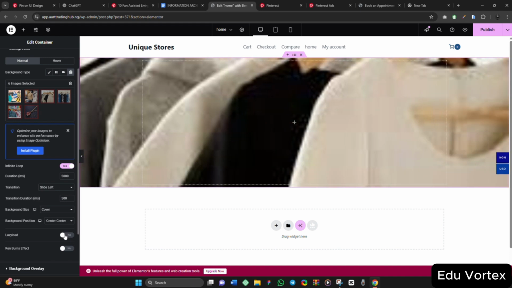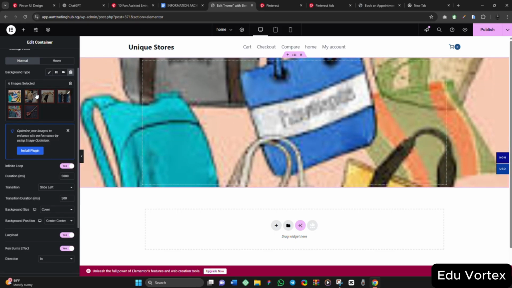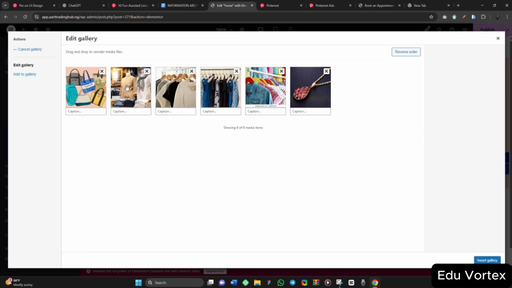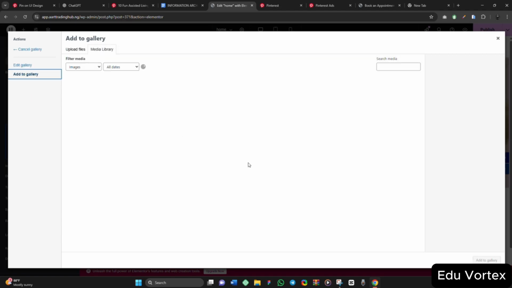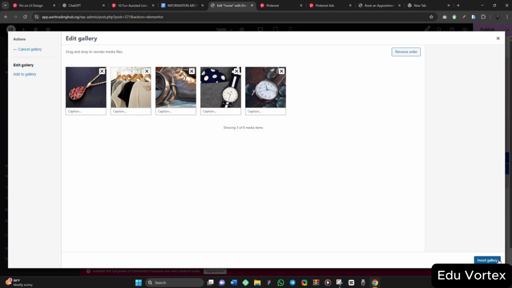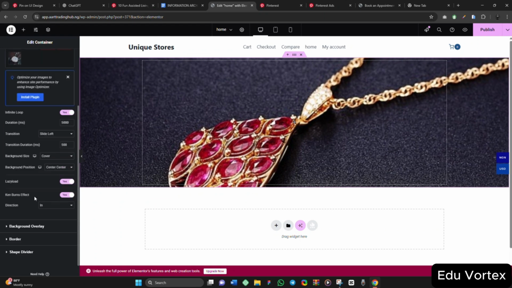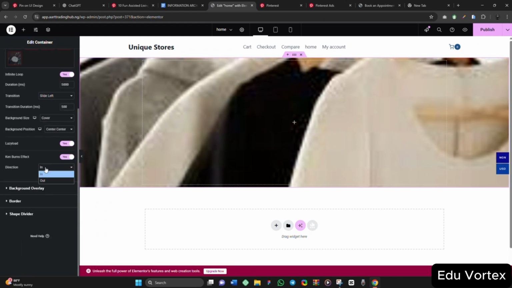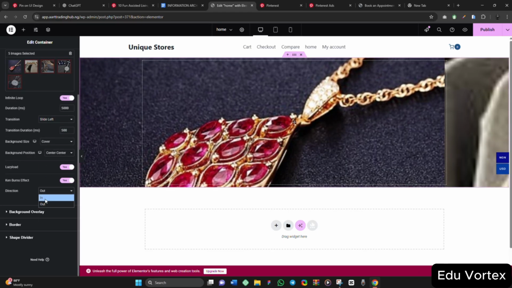So the images are blurry because the images I downloaded are not that sharp. Let me see if I can replace these blurry ones with a sharper version. Add to gallery. Let me check. This should do. Okay, let me use this. This is much better now. So the direction can be in, it can be out. If I select out, it will be doing like this, but I would love to select in.